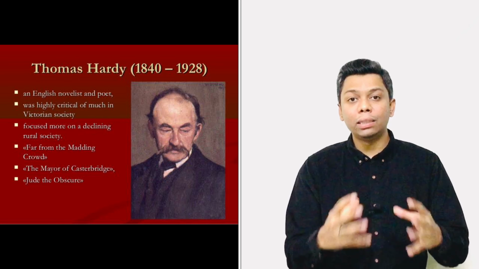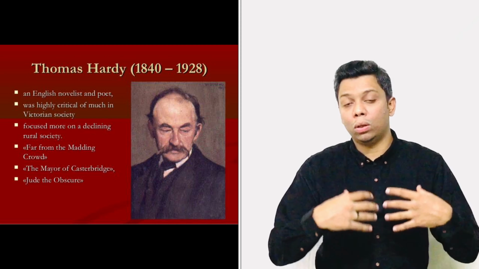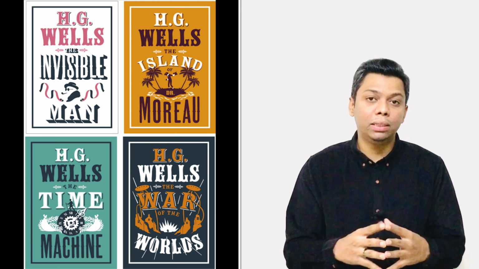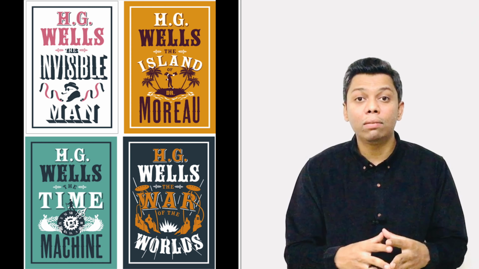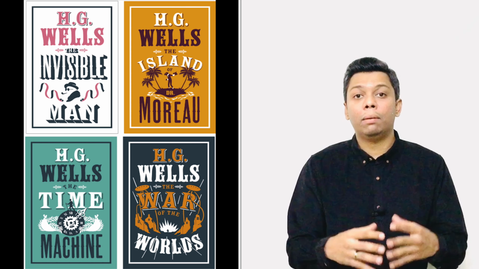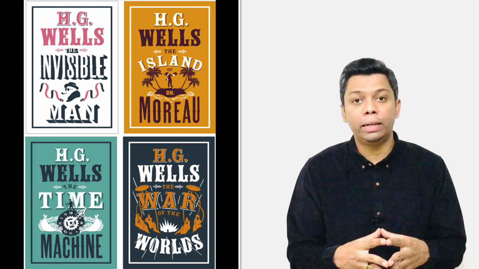And science fiction was also coming to its height. There are a few writers I would like to highlight. The first writer is H.G. Wells. His The Time Machine is famous, which was published in the year 1895, and The Invisible Man is also written by H.G. Wells.